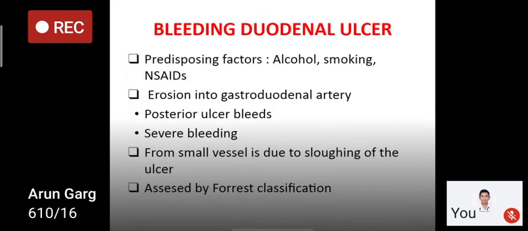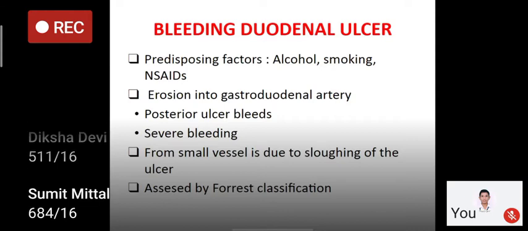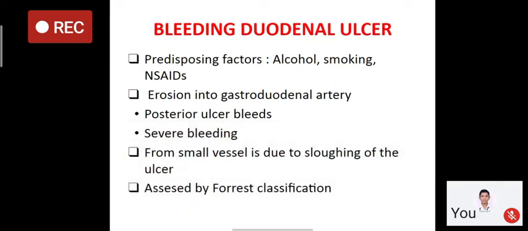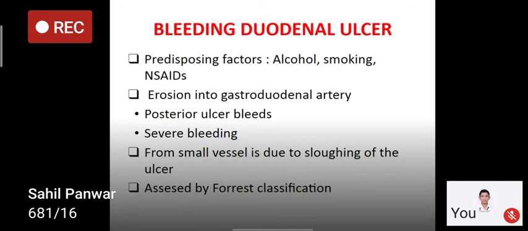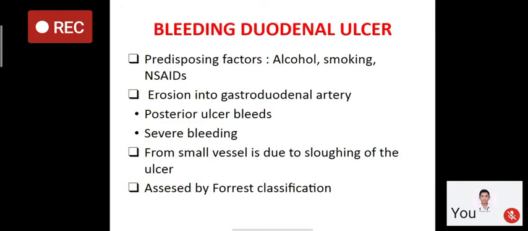So bleeding duodenal ulcer: the predisposing factors are alcohol, smoking, and NSAIDs. And in duodenal ulcer, usually posterior ulcers bleed. It is due to the erosion into the gastroduodenal artery, which leads to severe bleeding. And sometimes it is due to sloughing of the ulcer from small vessels that may lead to the bleeding.